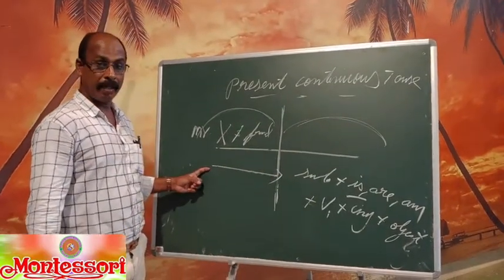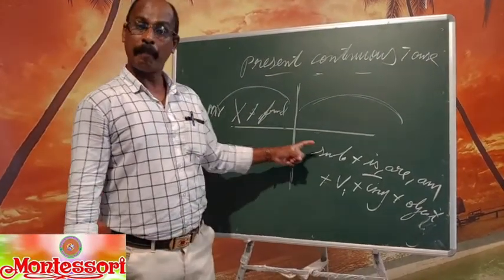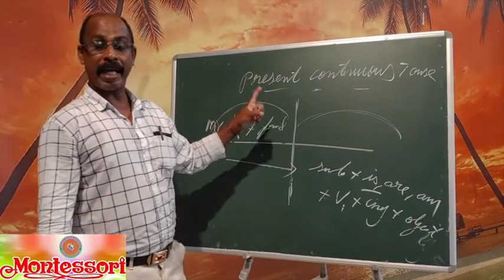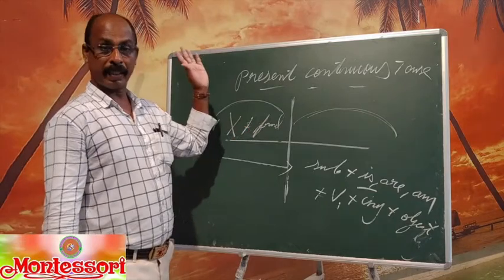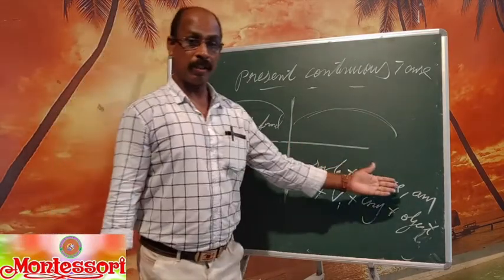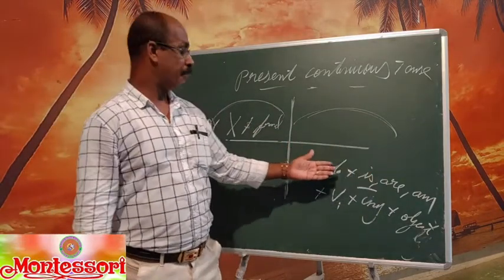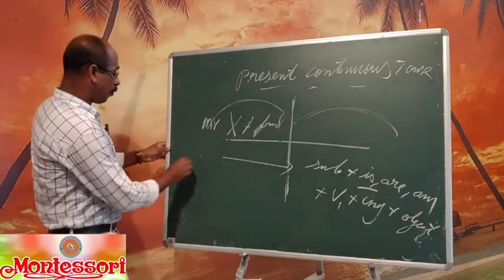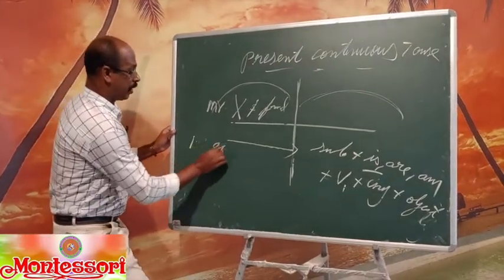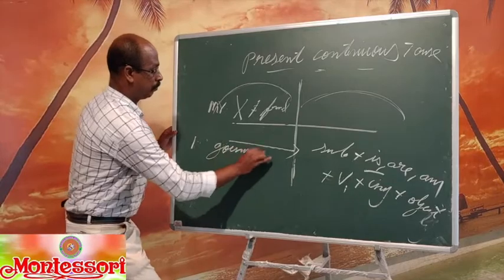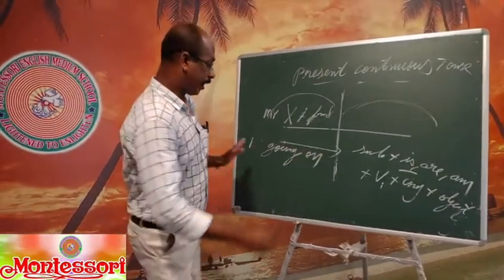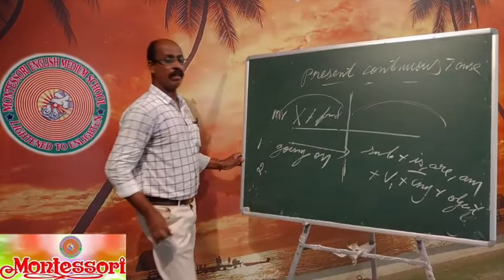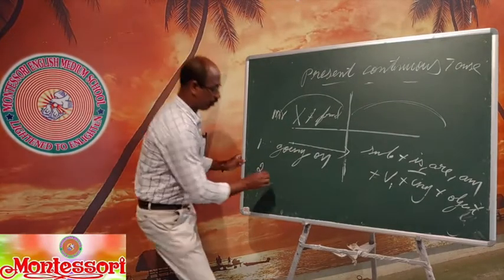An action started in the past, now also going on: present continuous tense. Simple present tense is for universal truth and habitual action. The negative sentence will come in the next video. Now, this is the first usage: going on activities. Something going on, use present continuous tense. The second usage is a nearby future action.